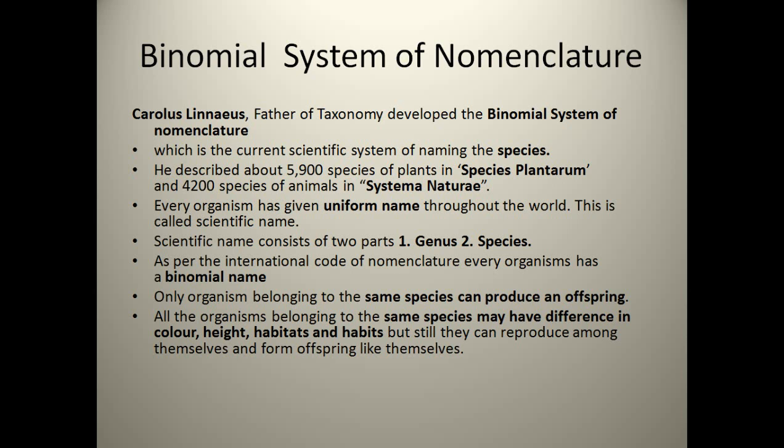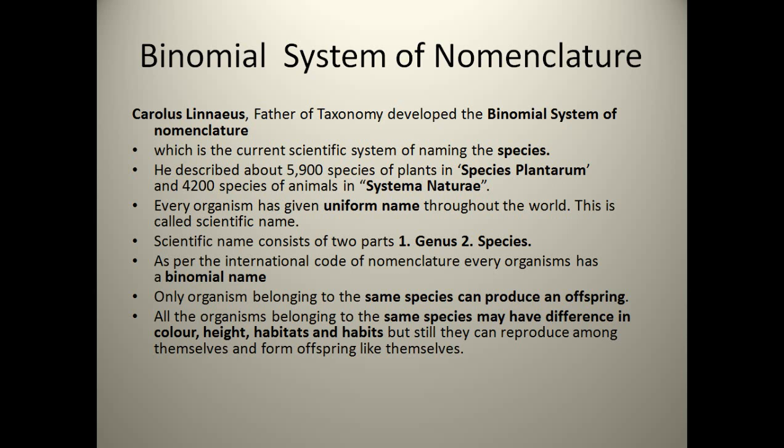So this is similar to binomial nomenclature. As I already told you, we human beings are also following the same pattern by which Carl Linnaeus gave a particular name to every organism. We take our last name, our surname, from our forefathers, our past. So in this way, this is also known as the binomial nomenclature.